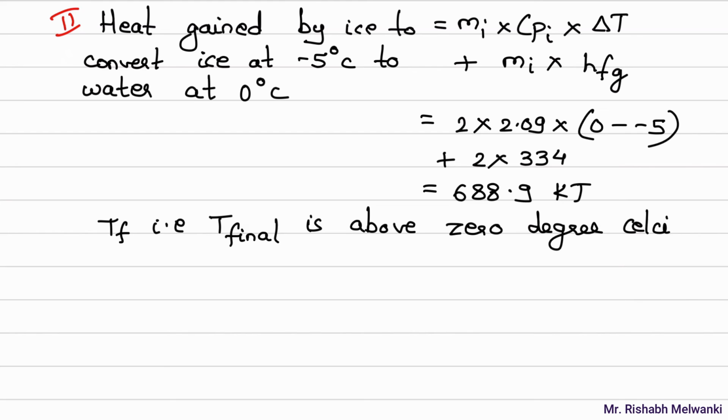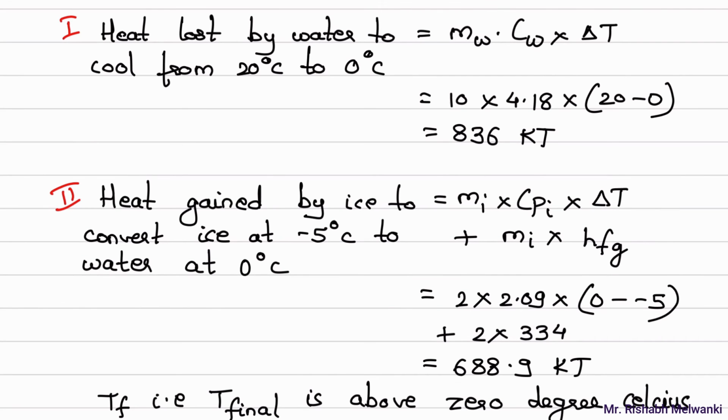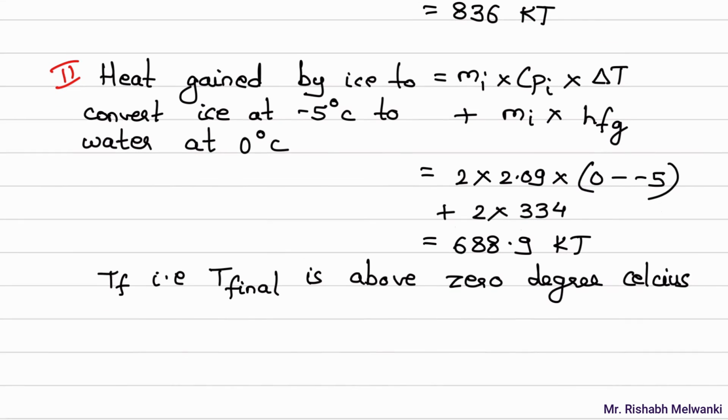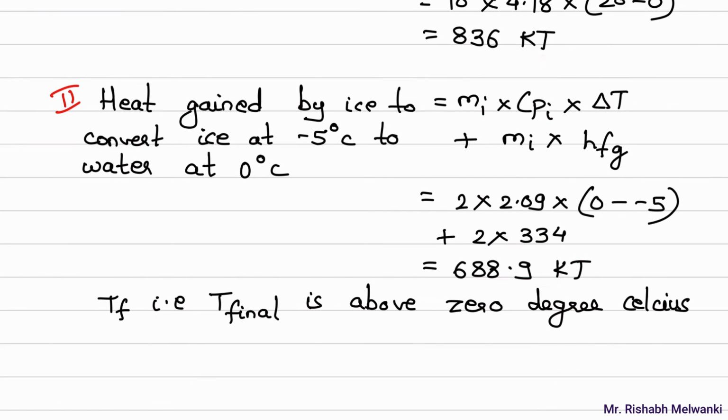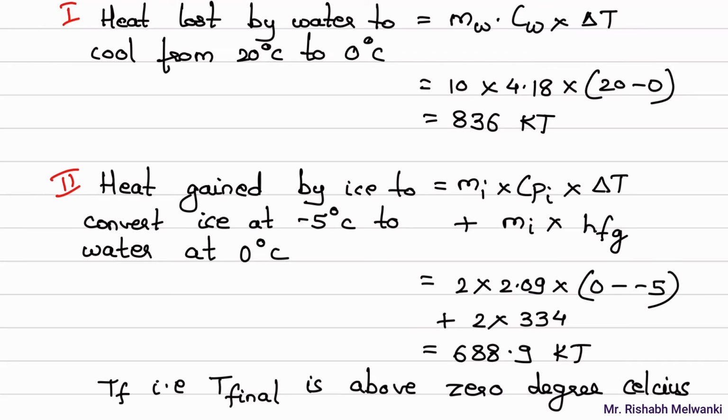How do we understand that this is above 0 degree Celsius? Because when the water is being cooled, this is the amount of heat which the water is rejecting. But if you see the ice, it is gaining less heat. So actually this value should be equal. So whatever heat the water is losing, this value should become less. Then only it will match. And it becomes less when T final is above 0 degree Celsius. That is why I have written over here above 0 degree Celsius.